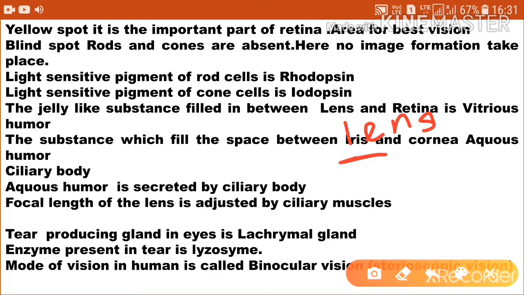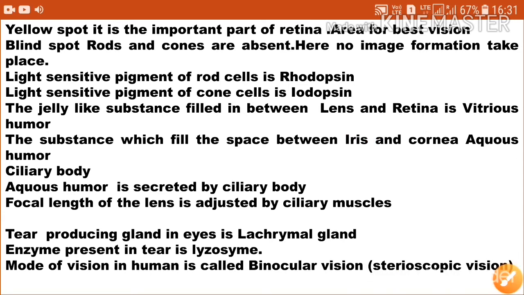The mode of vision in humans is called binocular vision, or stereoscopic vision.